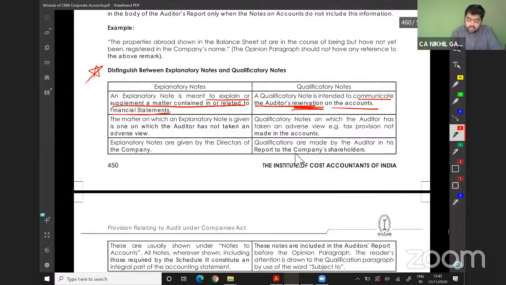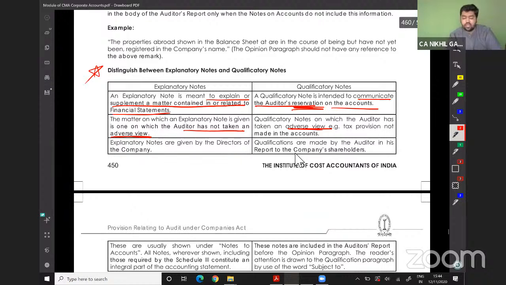The matter on which an explanatory note is given is one on which the auditor has not taken an adverse view. He has not taken an adverse view. He just wants to explain in an elaborative way. And a qualifying note is one on which the auditor has taken an adverse view.